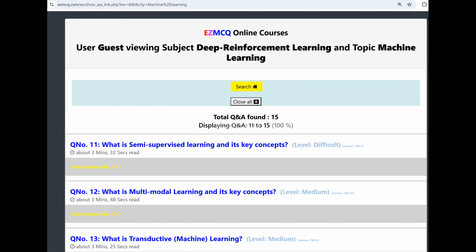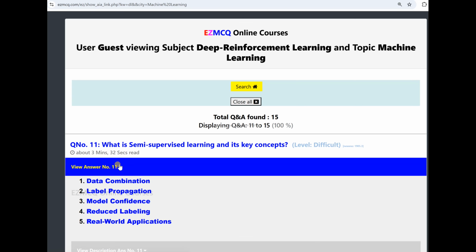We are at lecture 2C of the course Deep Reinforcement Learning, and the topic is machine learning. We look at question number 11: What is semi-supervised learning and its key concepts? Semi-supervised learning bridges the gap between supervised learning and unsupervised learning.